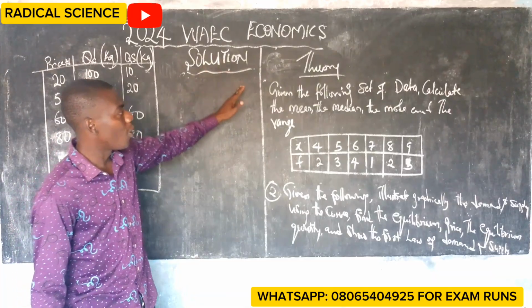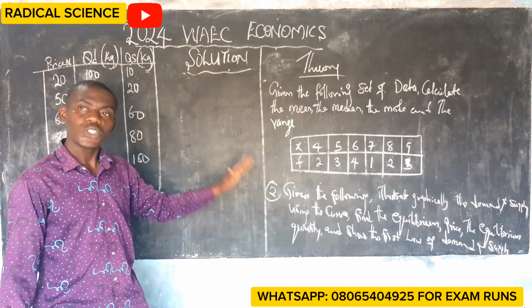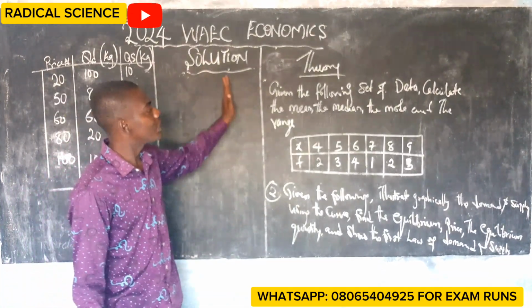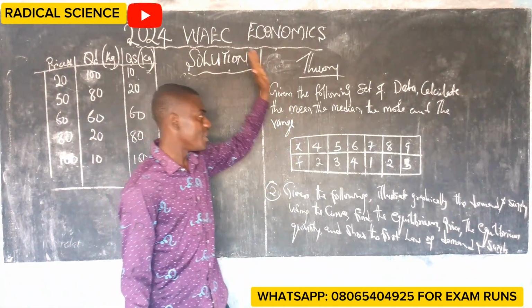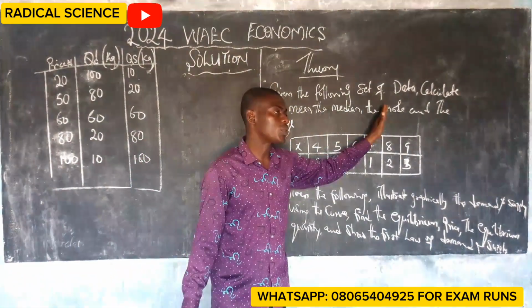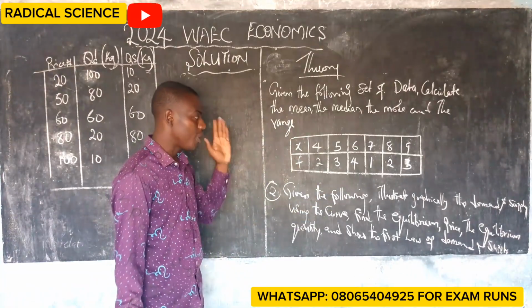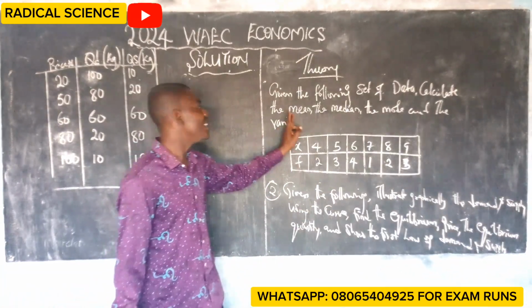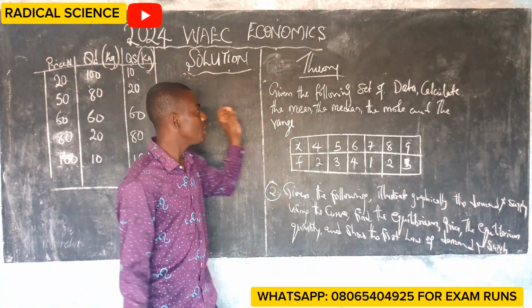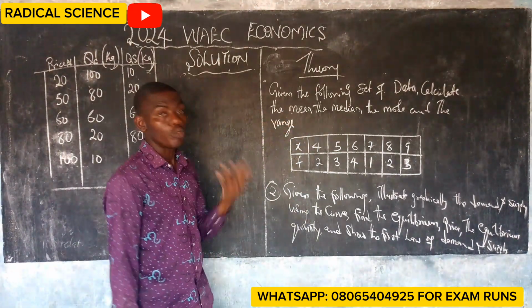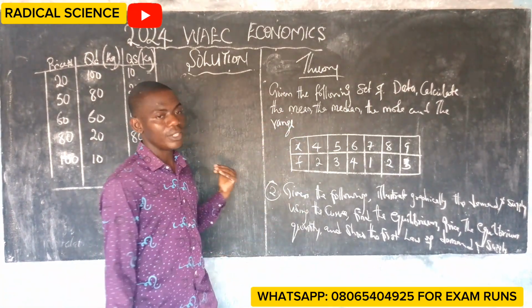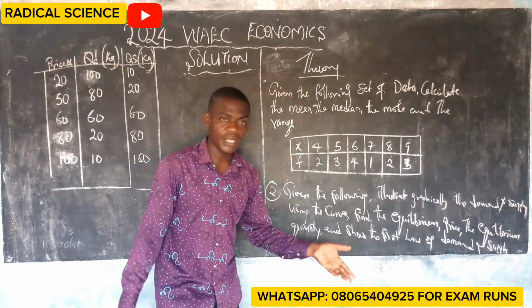I want to clean the board and start solving so that you understand how to calculate the mean, the median, the mode, and the range. Please follow me. I will explain each word, each statement I'm making, because you might even see mean in your OBJ and they will say, what is mean?